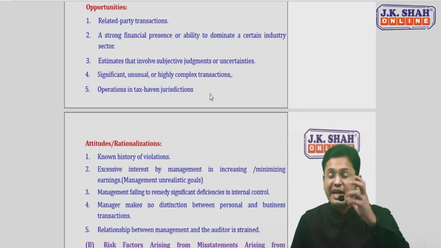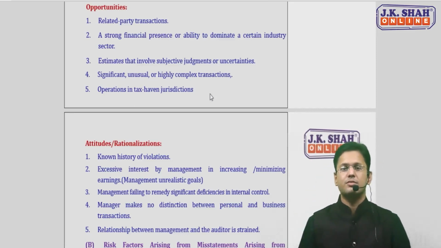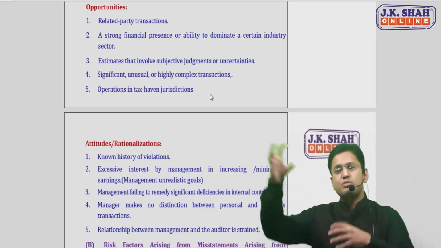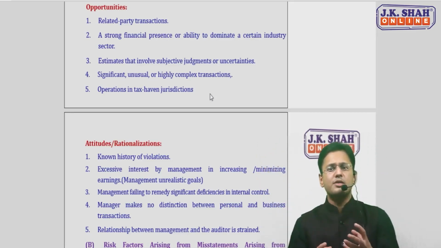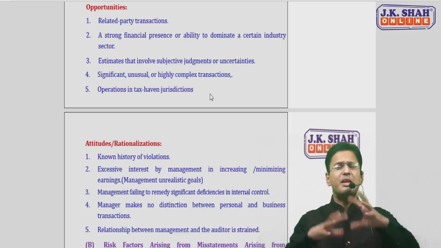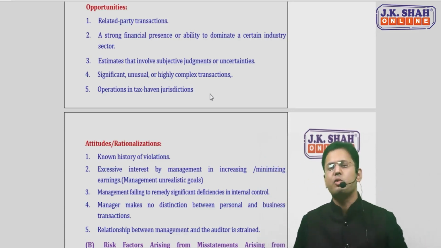Can there be some unusual transaction? Yes, there can be. Some complex transaction. So transacting with subsidiaries, sub-subsidiaries, making that structure so complex and then rotating something there. Similar to money laundering, layering on that. That is the fourth point.